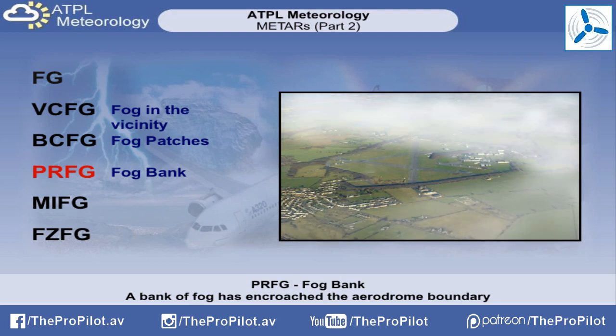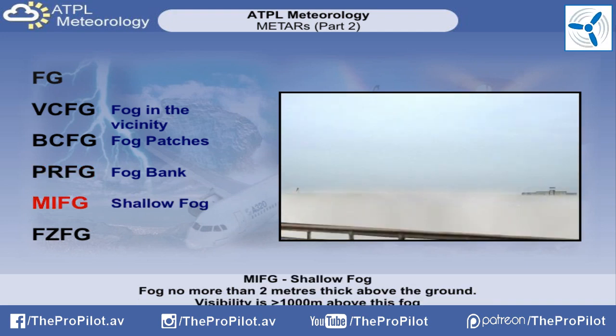PRFG is slightly different. This would be reported when the observer can see that a fog bank has encroached the aerodrome boundary. Finally, MIFG is rather strange in that it means shallow fog at the observation point. This shallow fog, or mini-fog as it is often referred to, can be either in patches or continuous, but it must be no deeper than 2 meters. Therefore, the observer must be able to see over the top and give a visibility of greater than 1,000 meters.